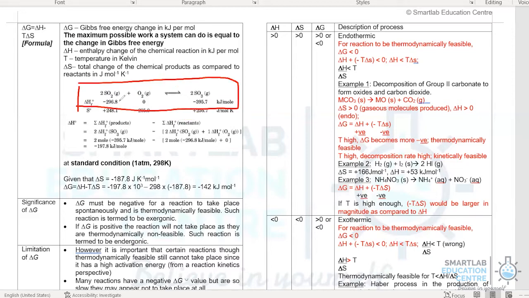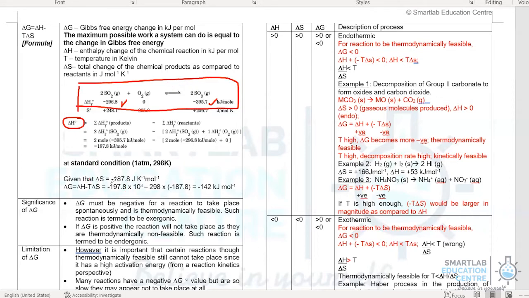In this example, we're given the enthalpy of formation of sulfur dioxide and sulfur trioxide. So from the two data, we can calculate the enthalpy change of this reaction. And it worked out to be minus 197.8 kilojoules per mole. So we can substitute this value into your delta H. It is important to take note that we have to multiply the number by 1,000 since it's in kilojoules.